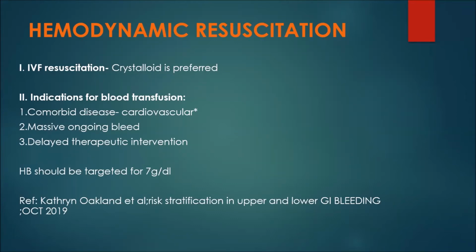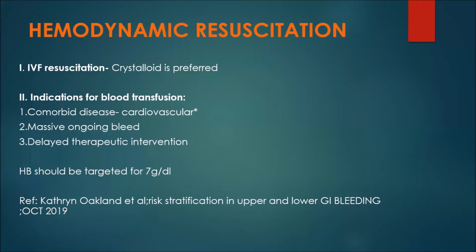There is restrictive transfusion and liberal transfusion. Starting blood transfusion when hemoglobin is around 7 to 8 is restrictive transfusion, which has proven beneficial in certain cases, especially non-cardiac cases who are not unstable. If the patient is unstable or has cardiac comorbidities, you should target liberal blood transfusion, where your target should be between 9 to 10.